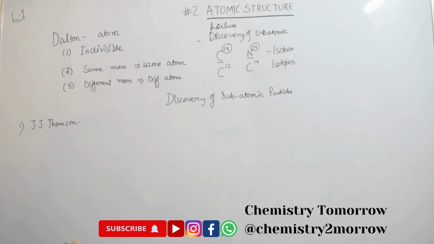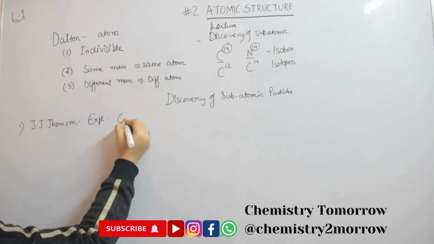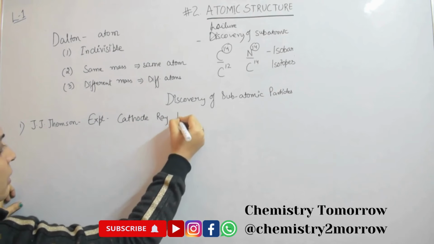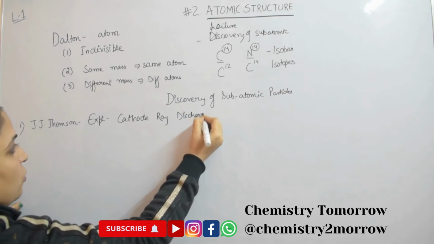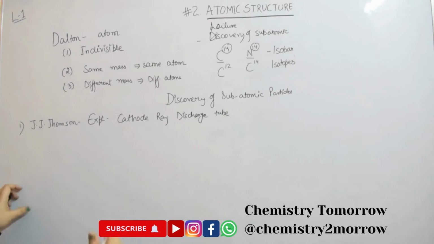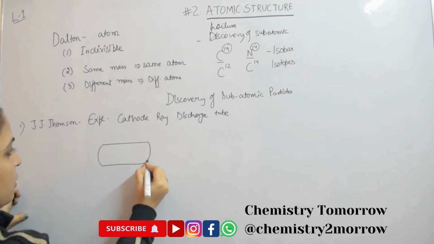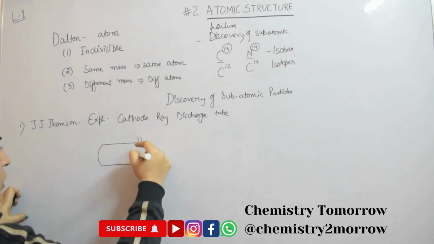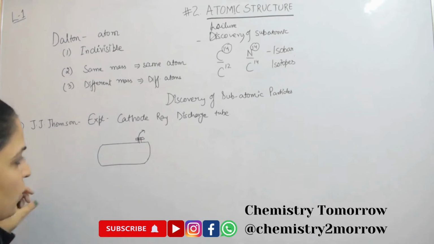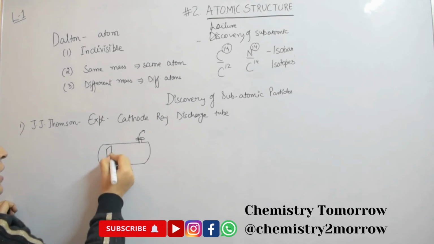and the experiment that was performed is known by the name of cathode ray discharge tube experiment. So in this experiment, he took a glass tube, and this glass tube is basically an evacuated glass tube. So evacuated means all the gases were taken out of it. So you can say it is basically a vacuum present in the glass,